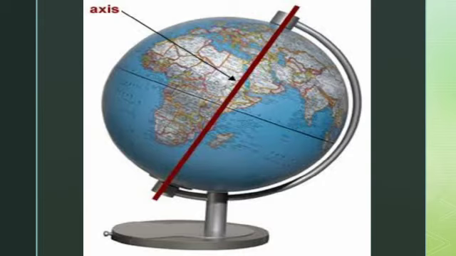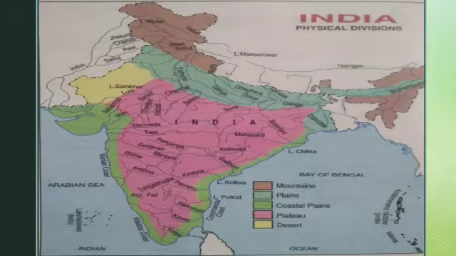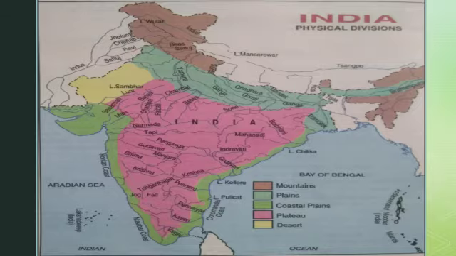There are many types of maps, dear children. Let us see which types of maps are available. First is the physical map. Physical maps depict physical features like mountains, plateaus, plains, rivers, oceans, etc. These kinds of maps are called physical maps.